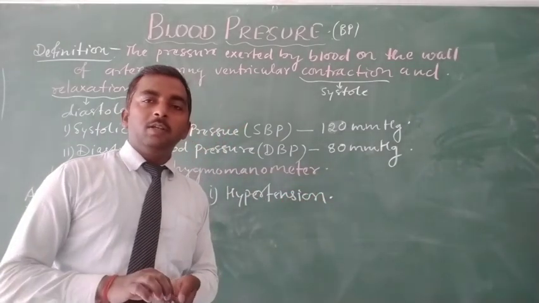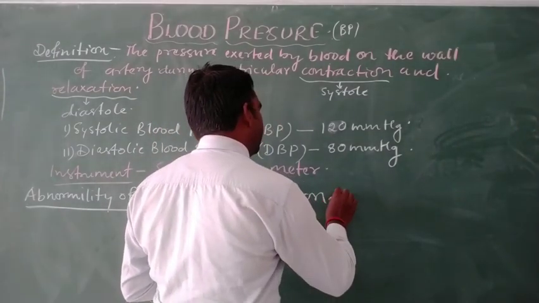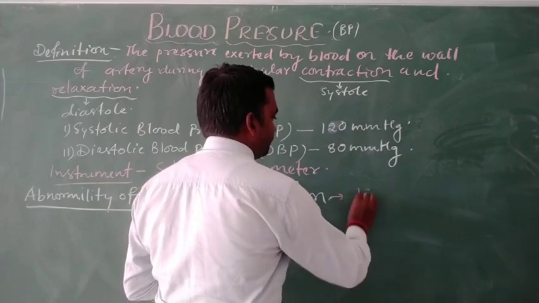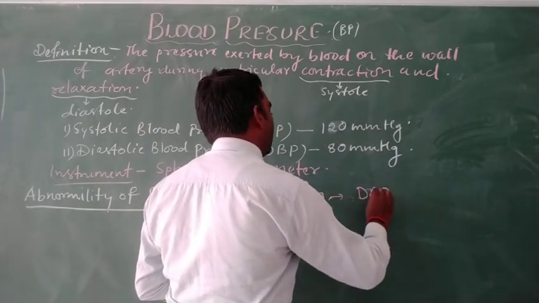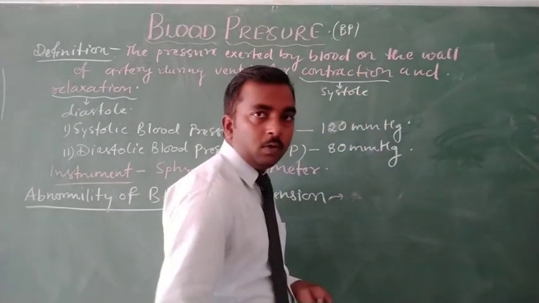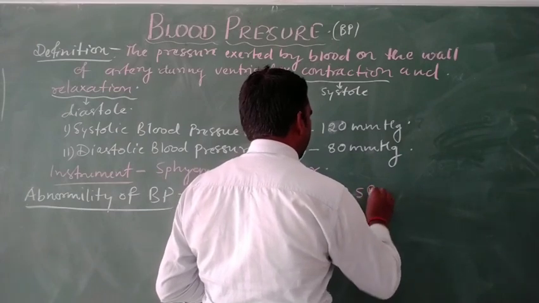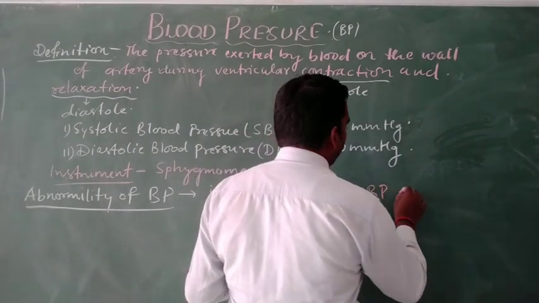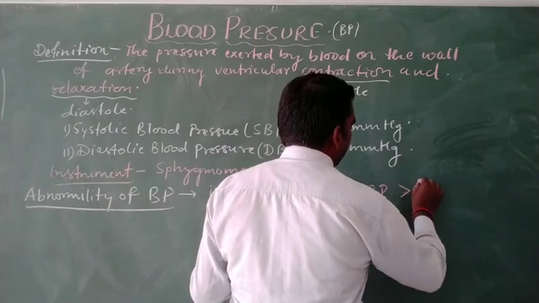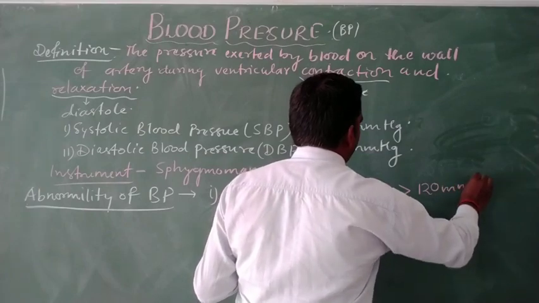So the case of hypertension is related to blood pressure where first we compute the SBP, systolic blood pressure, where the SBP is more than 120 mmHg.